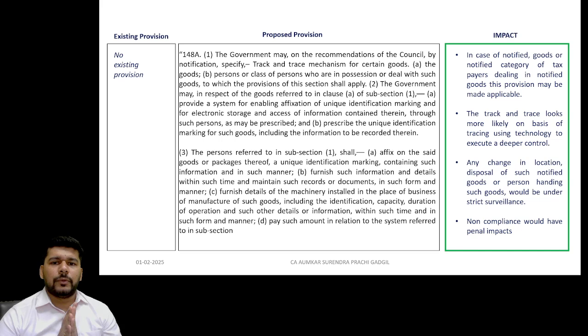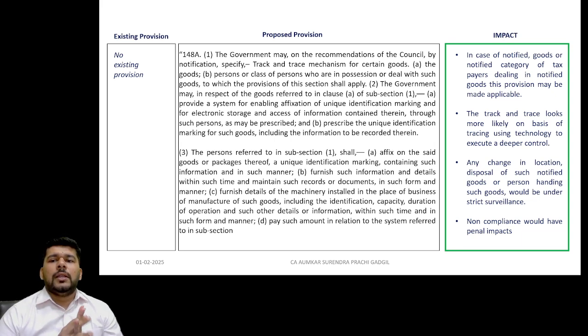Now what this proposed provision is, where the government, on the recommendation, feels that it is necessary to do so, that the persons or a class of persons who are in possession of certain goods must provide a track and trace mechanism, the government may in respect of such goods or persons provide a system for enabling affixation of unique identification marking and for electronic storage and access of information contained therein through such persons as may be prescribed, and prescribe the unique identification marking for such goods, including the information to be recorded therein.